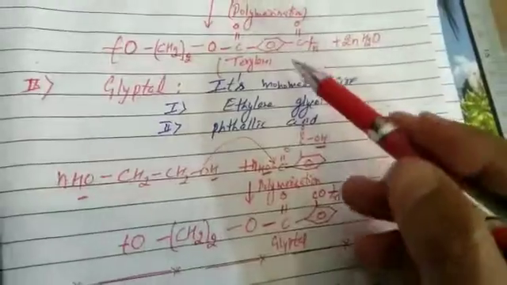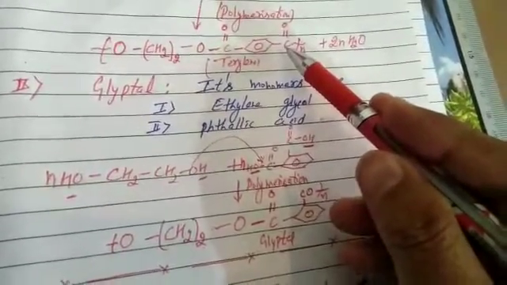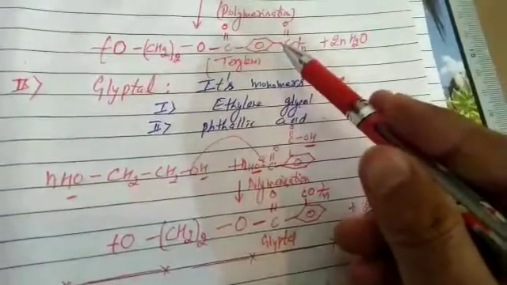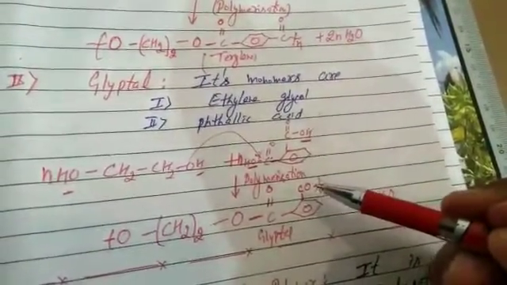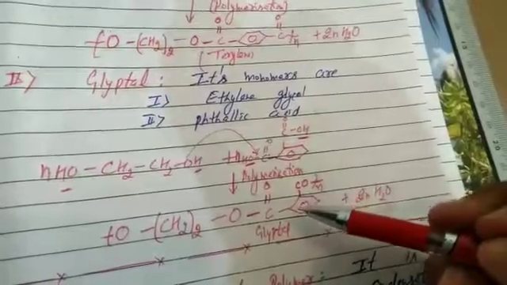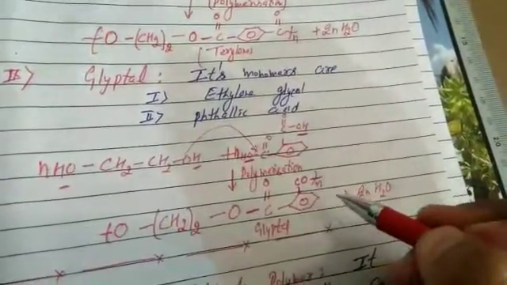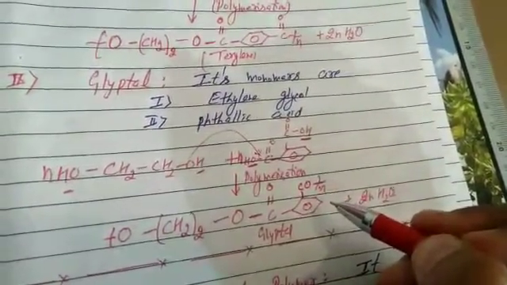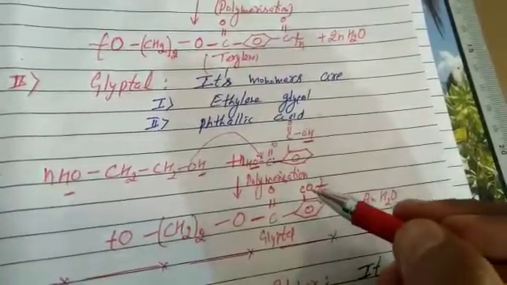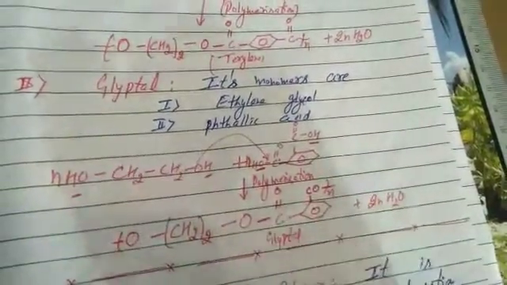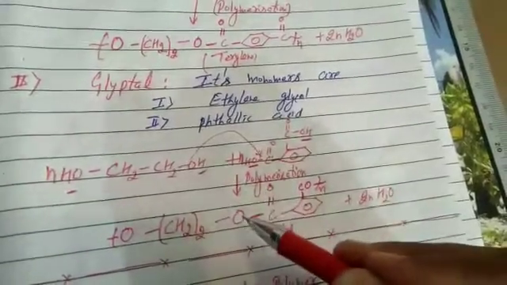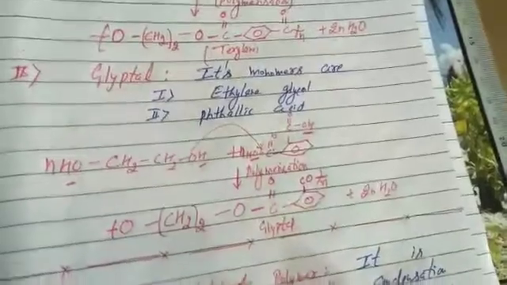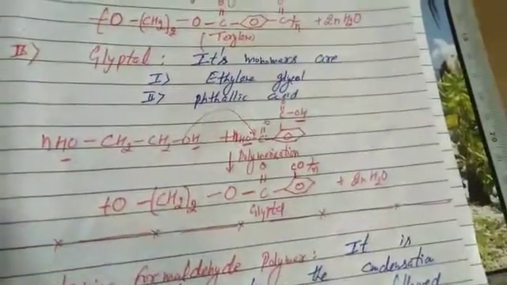That's the difference. In terylene, the last carbonyl group is at the opposite position, but in glyptal the last carbonyl group is at the adjacent position. The active site is the functional group. The ring is a substituent, it remains as such. Don't make a bond here. If you make a bond here, it will be wrong, because the active site is the functional group. This polymer is called glyptal. It's clear. Again it is an ester link, COO, chain on both sides. These were the two polymers which have ester links, so we call them polyesters.